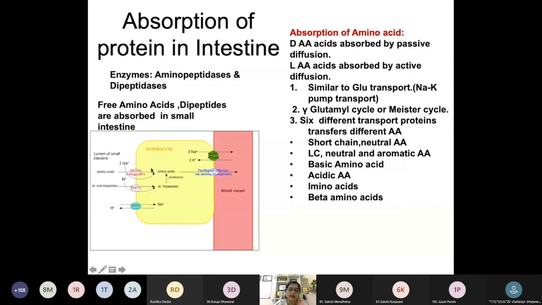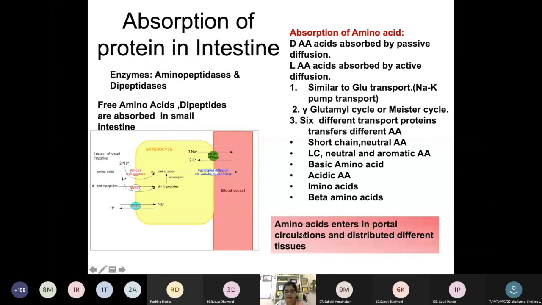Now what happens once this protein, I told you that the amino acid enters the cell, even a few dipeptides are also entered, and then they are again hydrolyzed here. If dipeptides come in, they are hydrolyzed here and converted into free amino acids, and these amino acids move out from the other side of the cell, and they enter the portal circulation. Okay, from the intestine they enter the portal circulation, and from the portal circulation they are distributed to the different cells or different tissues where they are utilized. So this is the absorption of protein in the intestine.